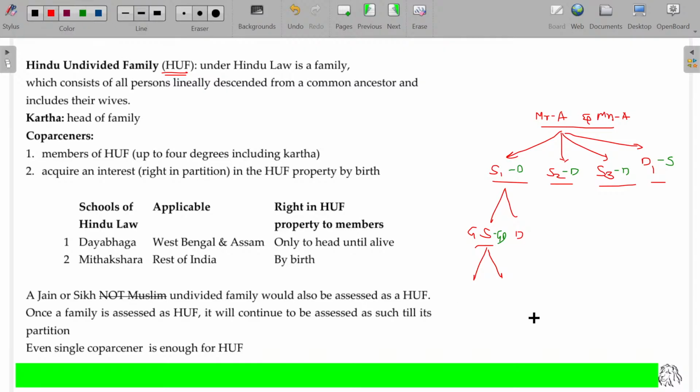Again you have great grandson and great granddaughter, like 4 generations I'm talking about, keeping Mr. A being the top. This will be a family.